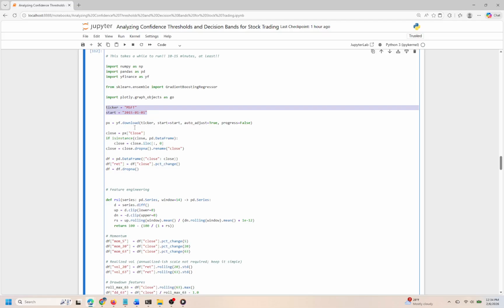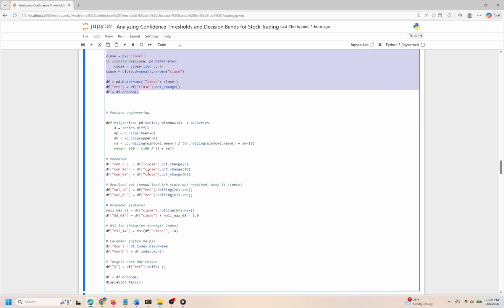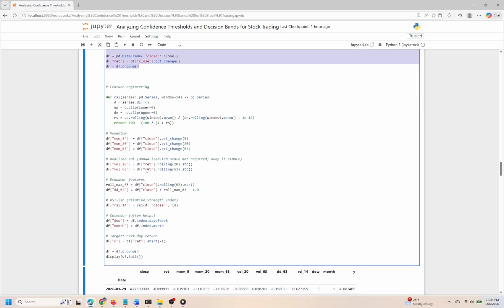Utilizing the Yahoo Finance library, we efficiently download this data, ensuring that only the closing price is retained after any potential adjustments. At this point, we also ensure that any missing data is dropped, and we rename our series for clarity. Next, we construct a data frame that not only houses the closing prices, but also incorporates daily returns, calculated as the percentage change in closing prices. This return metric serves as a foundational element for our subsequent analysis, allowing us to measure stock performance over time.